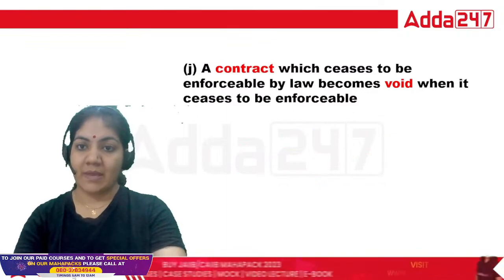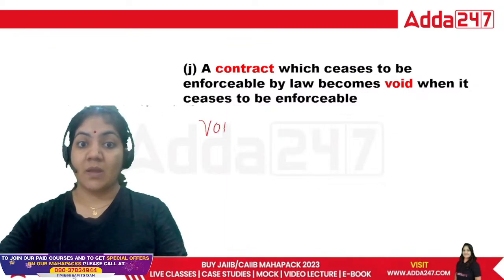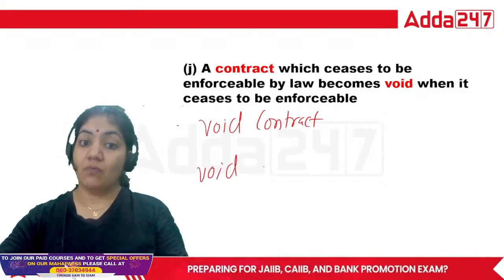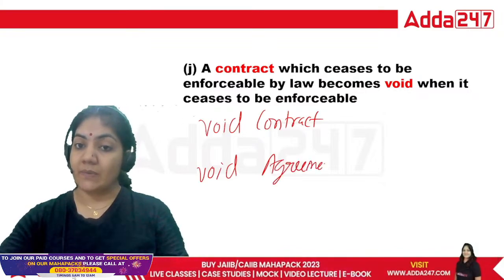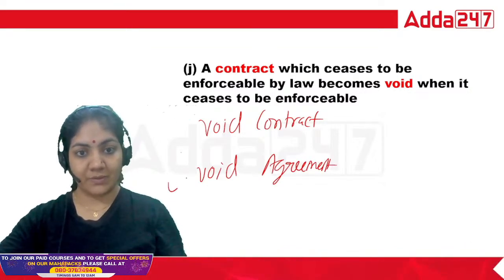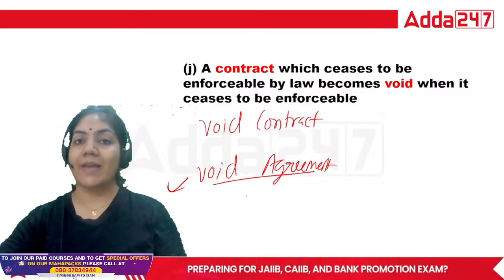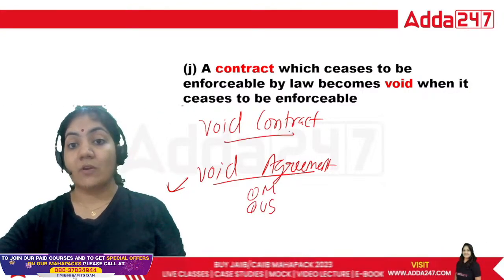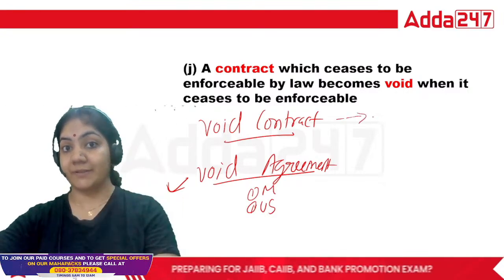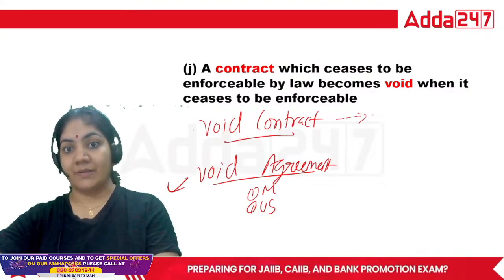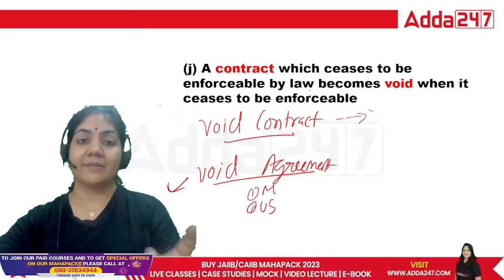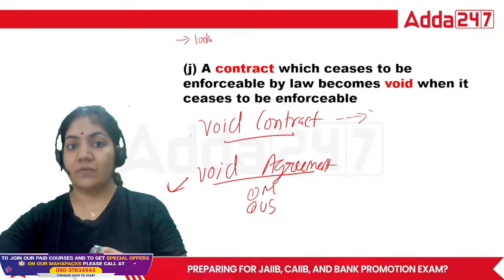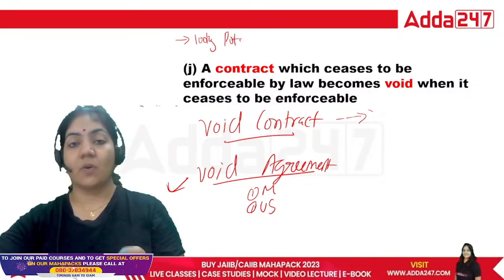That's it. And this is the last definition, guys. What is void contract? Right now we have done with the void agreement. So agreement always comes before contract. We know that a void agreement is always void ab initio, like a contract done by a minor or an unsound person. But void contract means the agreement is done, but it will be breached. The best example I'm giving you: I have demanded 100 kg of potato from a shopkeeper.